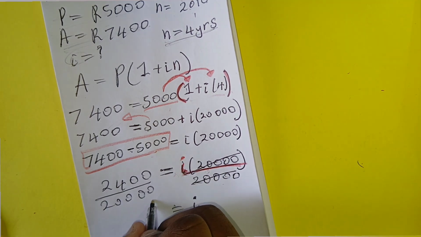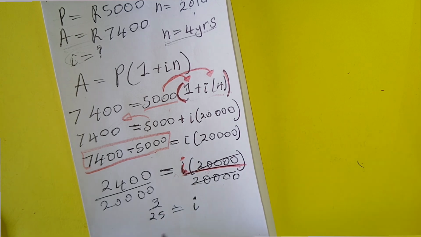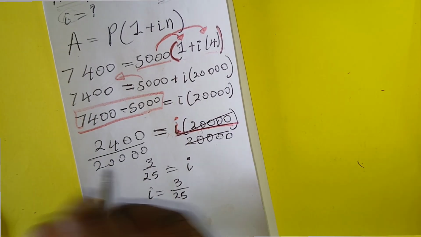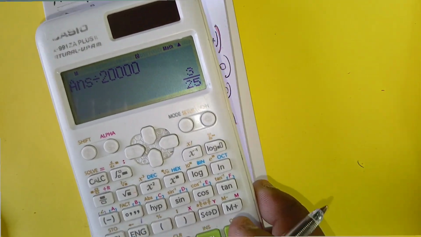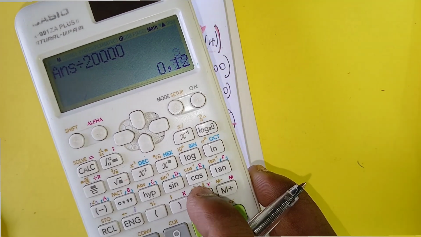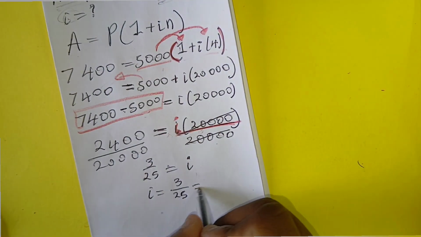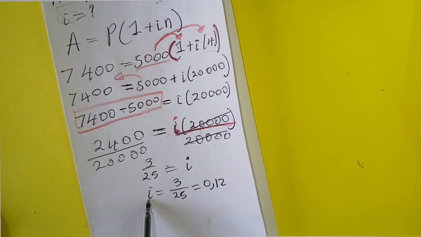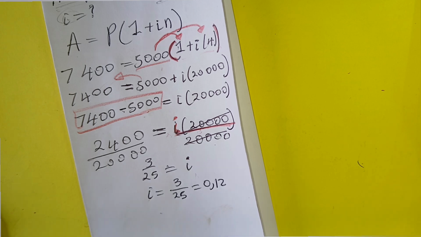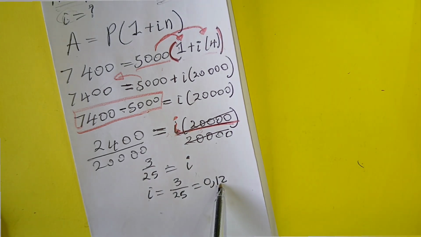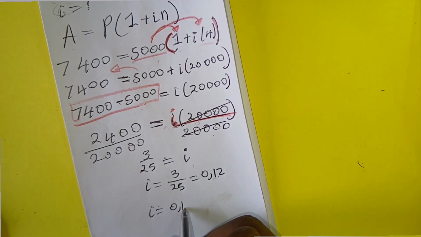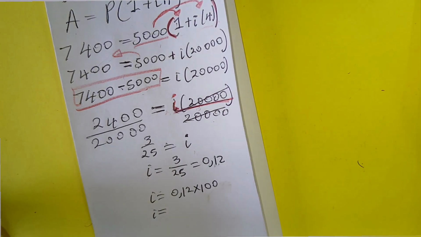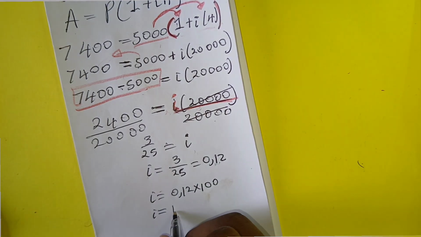So first of all, you'll get a fraction like this. By getting this kind of fraction, just press the SD. Do you see SD? Then it changes and becomes like 0, comma. And make sure that, guys, you don't leave your answer in decimal. If you are calculating I, you must leave it in percentage. So to leave this answer in percentage, let's just multiply by 100, so that you can get the final answer, which will be 12%.